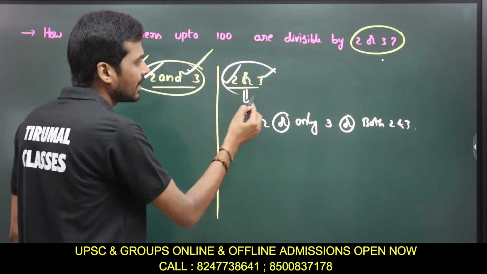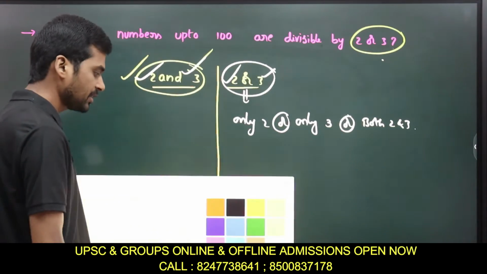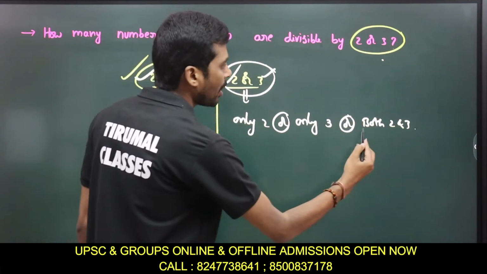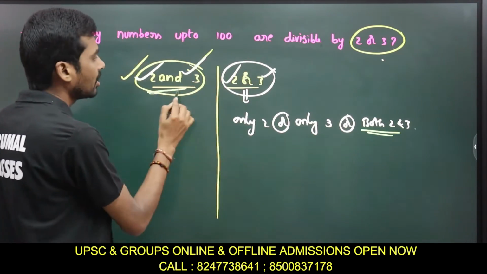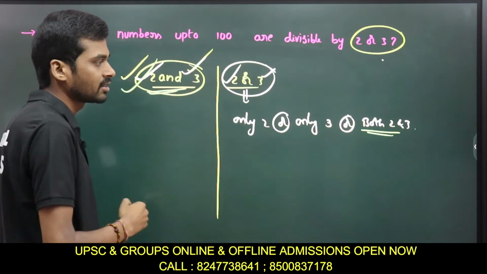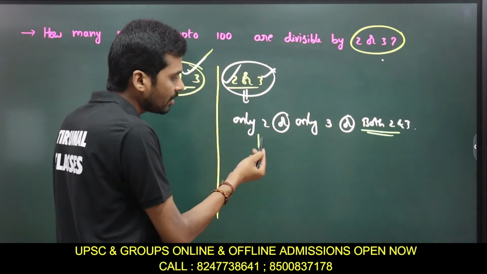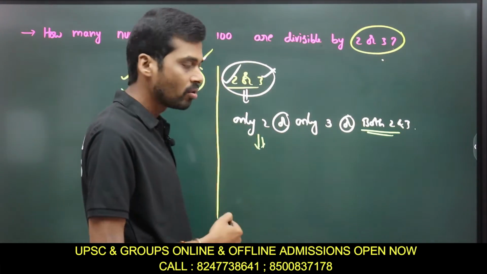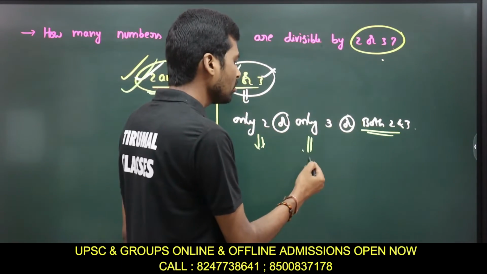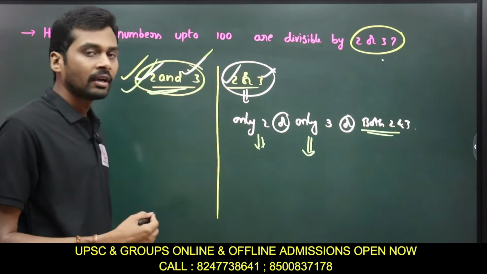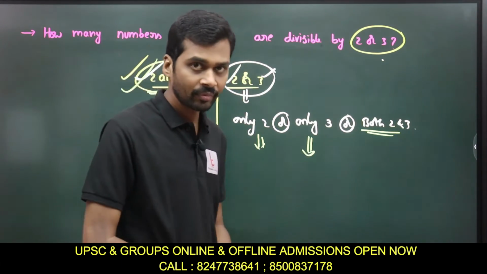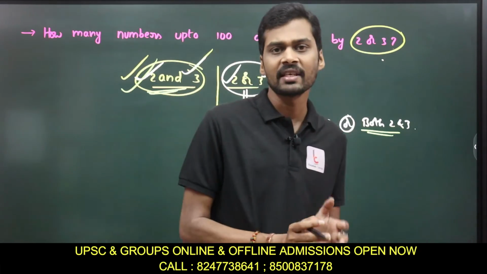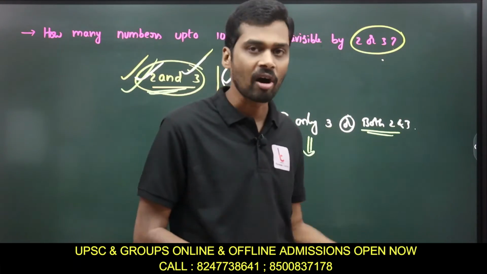So in the condition of 2 or 3, apart from both 2 and 3, which we already did, we also have to find the number of numbers divisible by only 2, and the number of numbers divisible by only 3. So this is what it means exactly, the difference between and or.